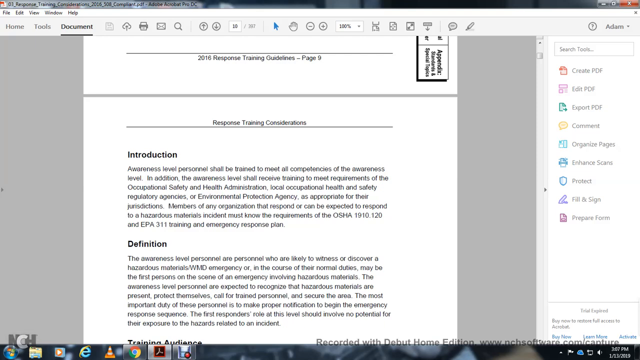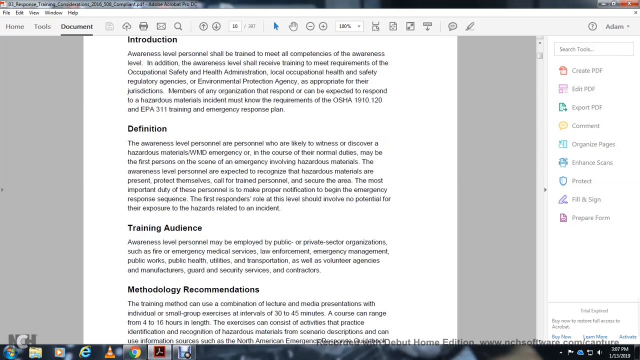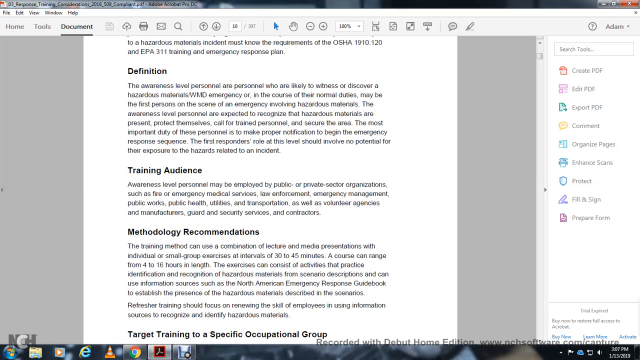First responders' role at this level should involve the potential for exposure to the hazard related to the incident. Training audience: all awareness level personnel may be employed in public and private sector organizations, including fire and emergency medical services, law enforcement, emergency management, public works, public health, utilities, transportation, as well as voluntary agencies, manufacturers, government, and security services for the contractor.